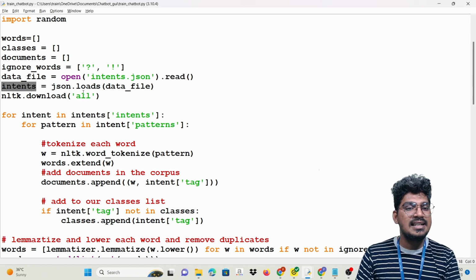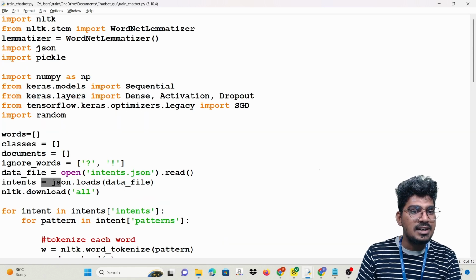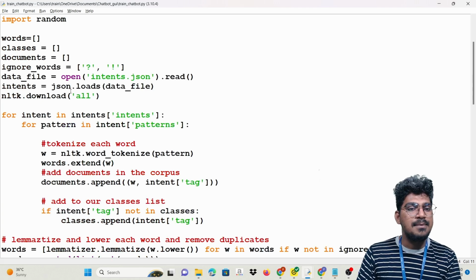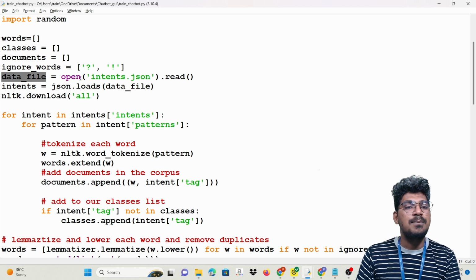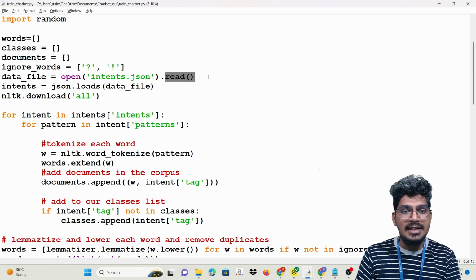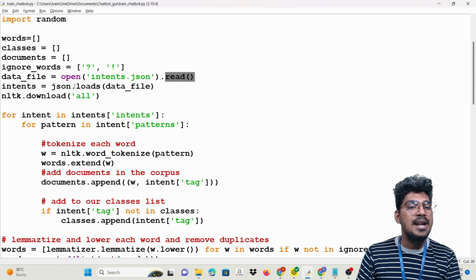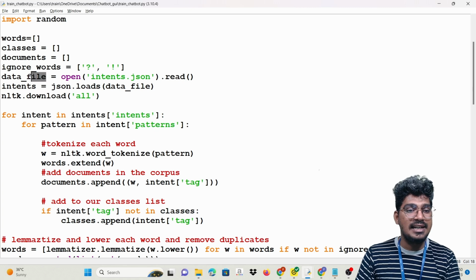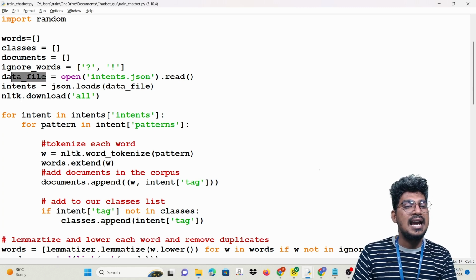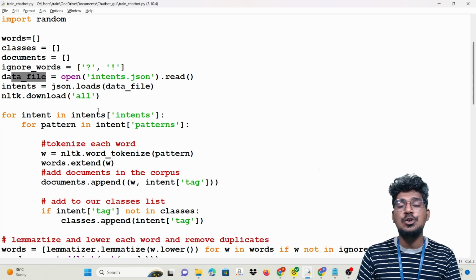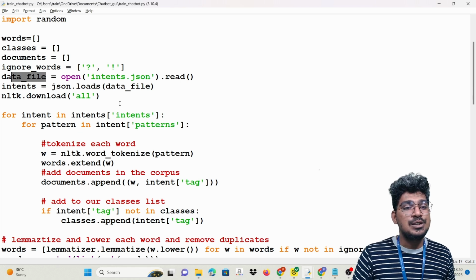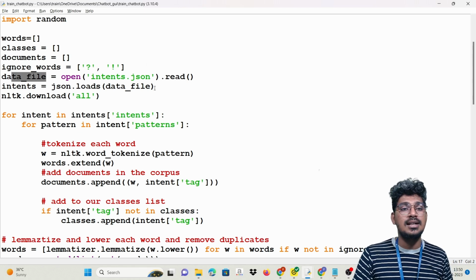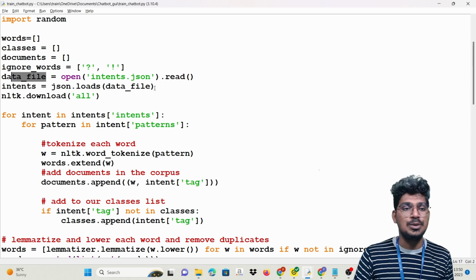After that, you can call this particular JSON module library, then .load for this particular dataset, because with the help of open and .read, the file is going to be opened. Then you can pass that intents JSON to .load. After that, nltk.download('all'). Sometimes this particular NLTK tool has several things, so here I mention to download all the NLTK tools.